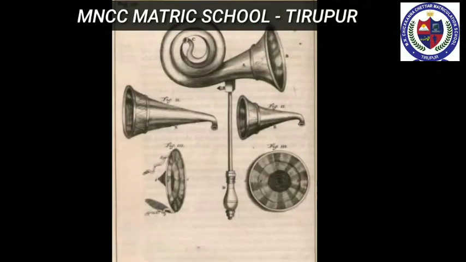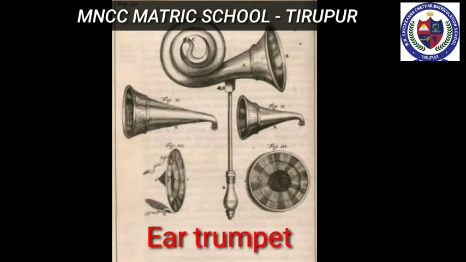Next, second one, ear trumpet. Ear trumpet is a hearing aid which is useful for people who have difficulty in hearing. In this device, one end is wide and the other end is narrow. The sound from the sources falls into the wide end and is reflected by its wall into the narrow part of the device. This helps in concentrating the sound and the sound enters the eardrum with more intensity. This enables a person to hear the sound better.